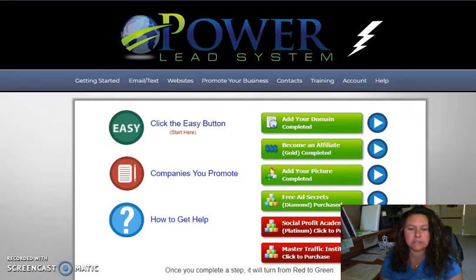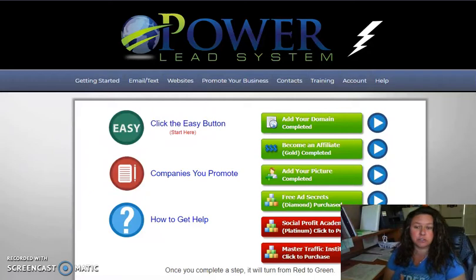the Power Lead system to create a lead custom capture page for whatever business it is that you do. So you could have a main business that you generate income for, but use the Power Lead system to create beautiful capture pages and sales funnels to generate leads for that business. So it's very easy to do. You can actually do it in just a couple of minutes.